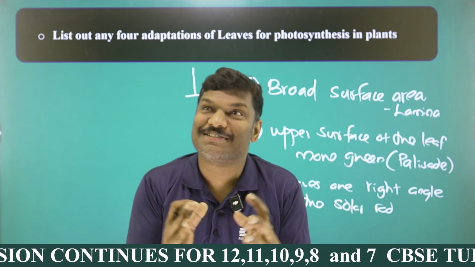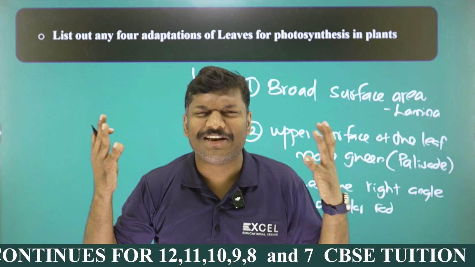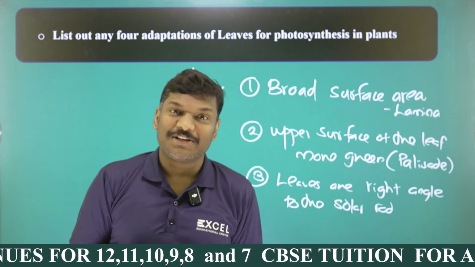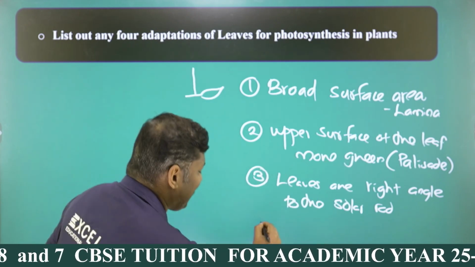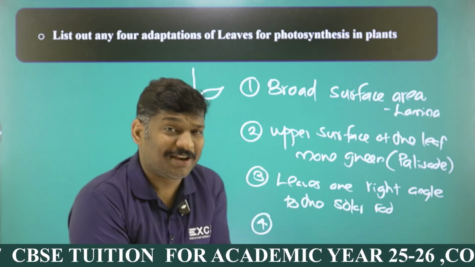That is an important point, my dear student. Then only what will happen? You can see almost all the sunlight gets completely trapped and absorbed. Otherwise what will happen, my dear student? Sunlight is directly falling on the ground. Nothing is absorbed by the leaves, right? Okay, so that is the third one. And what is the last one, my dear students? What is the last one? There are so many adaptations there.